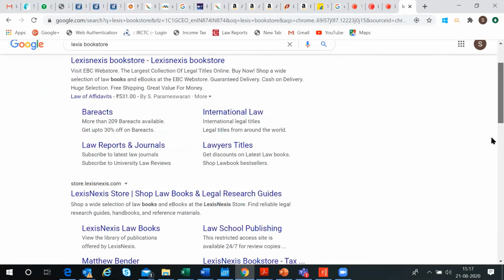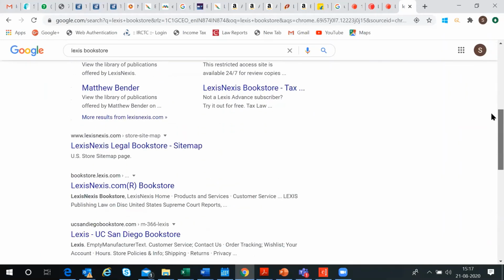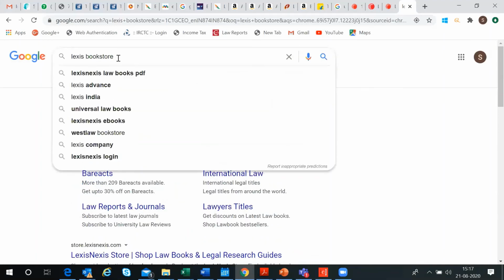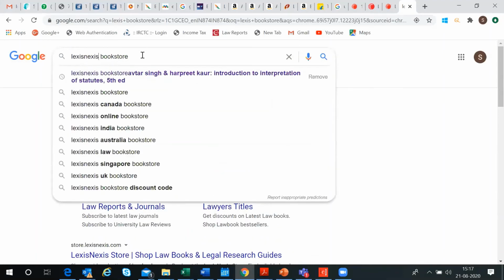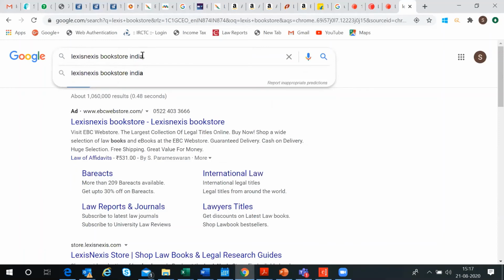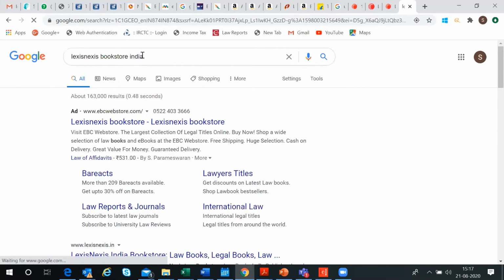It'll give you access to a lot of books. I guess it's giving me our international also. Just give me one second. I'm just putting in India so that it is better. It doesn't give you everything.